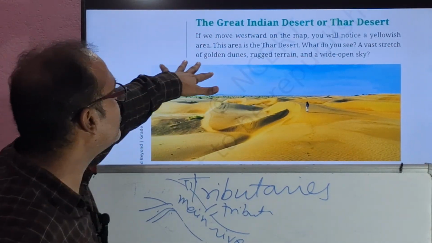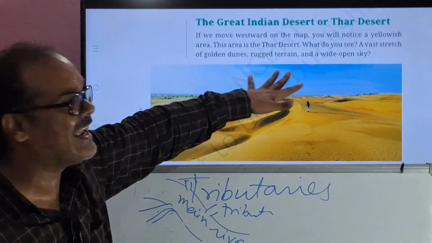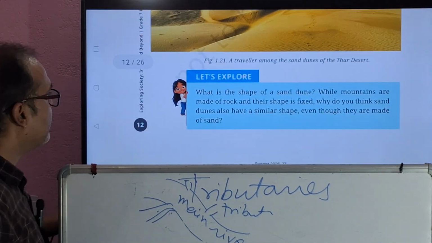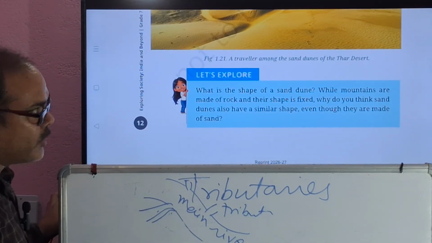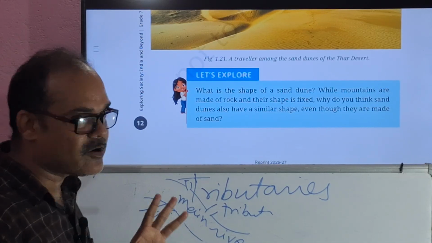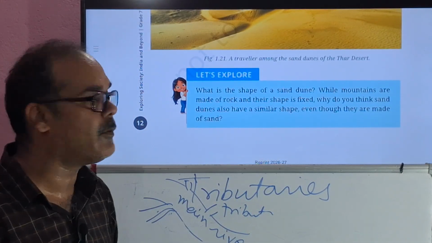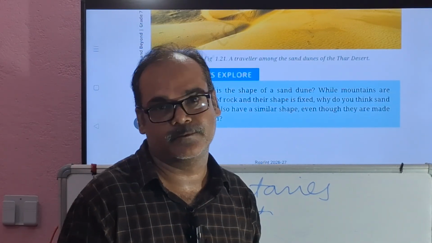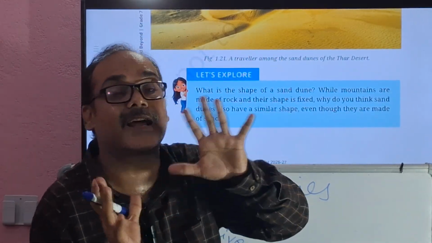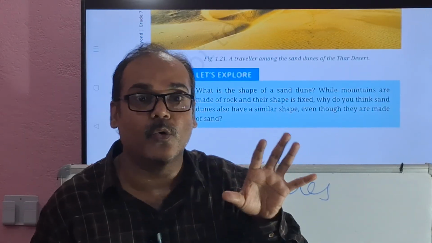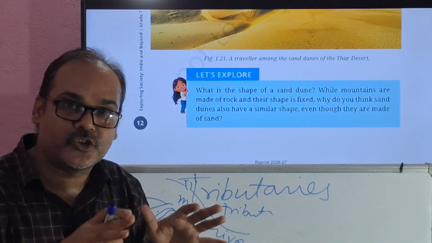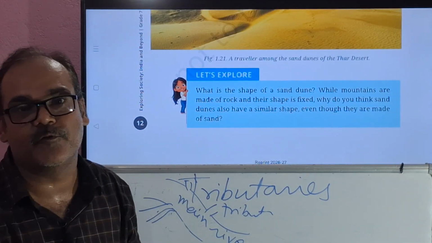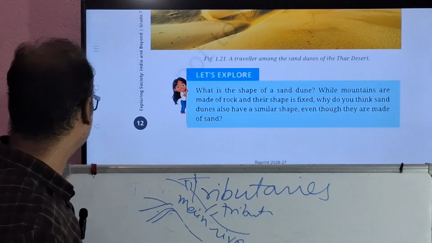A vast stretch of golden dunes, rugged terrain, and wide open sky. What is the shape of a sand dune? While mountains are made of rocks, their shape is fixed. When we talk about sand dunes, they are formed because of the action of wind. The wind carries sand or dust when it blows. And the place where the wind stops, the sand falls down and takes a shape. We call it sand dunes, right?